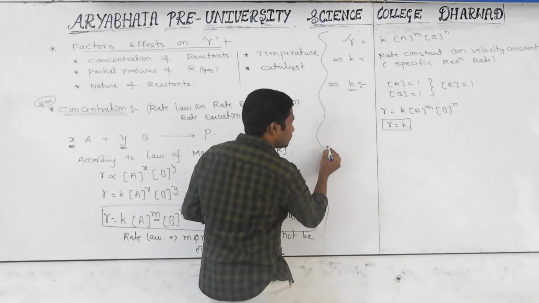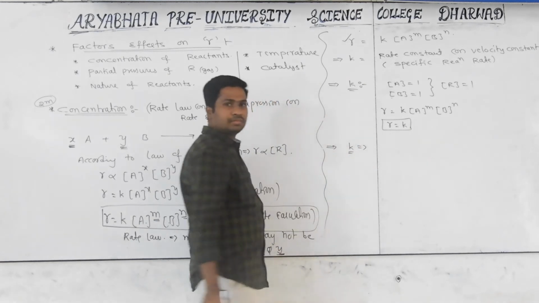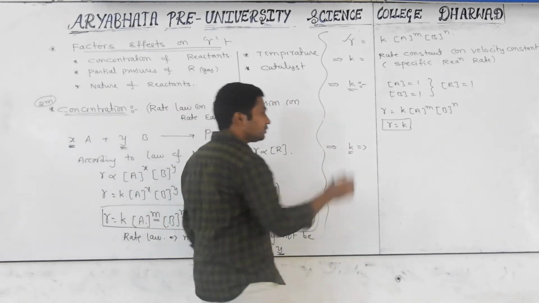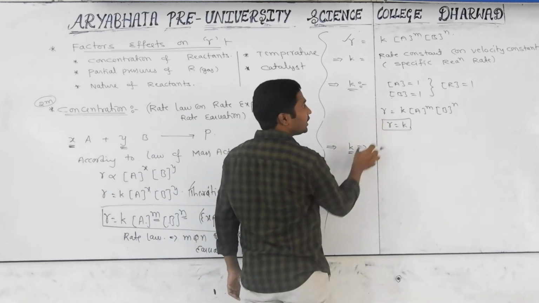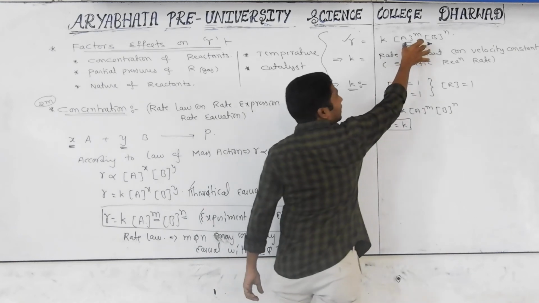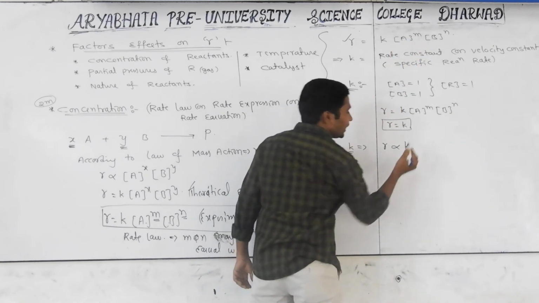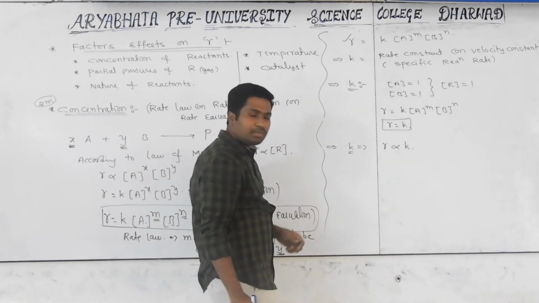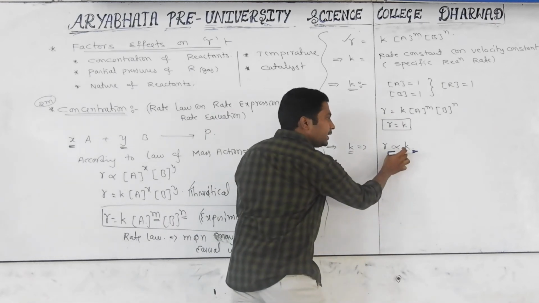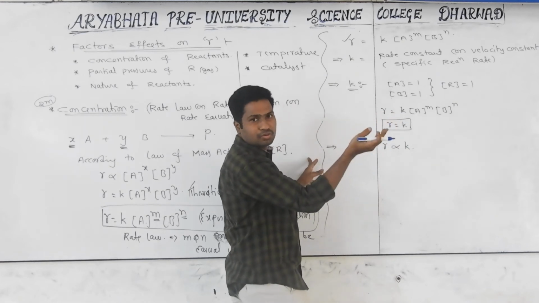Still, I want to discuss some other important information regarding the K value. The K value is very helpful to us. Can we tell one important relation between R and K? If the concentrations are constant, then R is directly proportional to K. This means that for any reaction, if the K value is high, the speed of the reaction is also high.